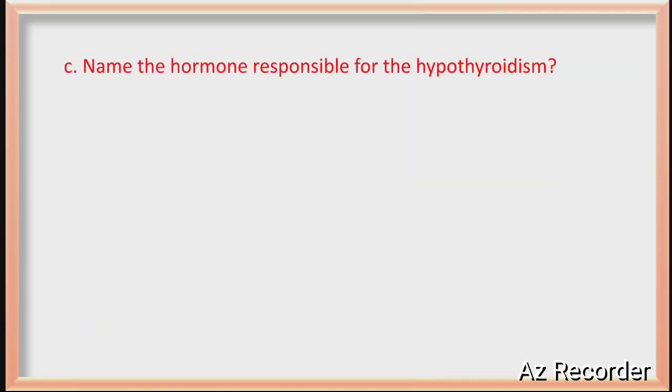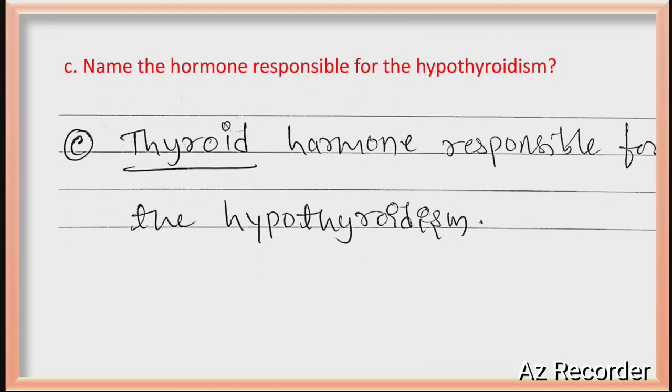Name the hormone responsible for hypothyroidism. It is a thyroid hormone, guys. Thyroid hormone deficiency is responsible for hypothyroidism. For hyperthyroidism, excess thyroxine hormone is responsible, right?